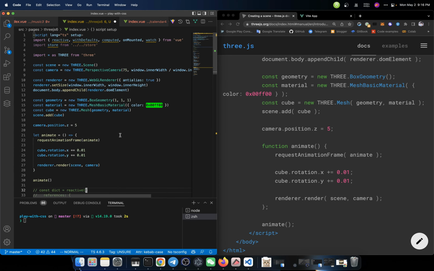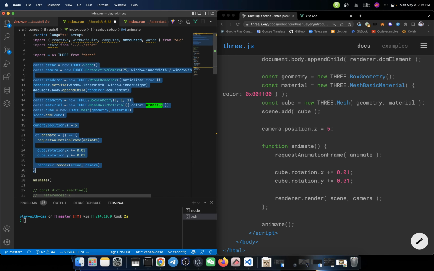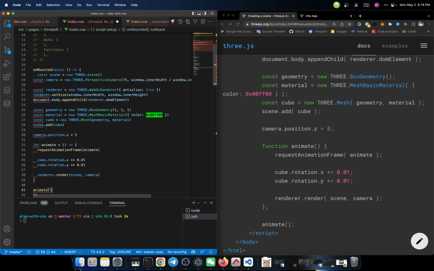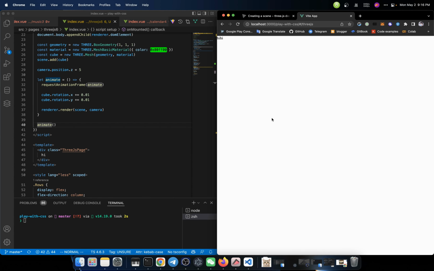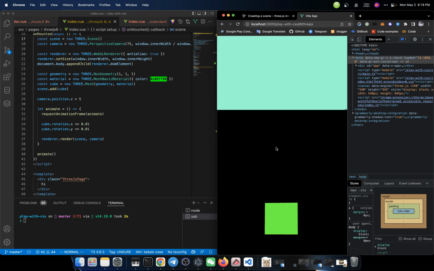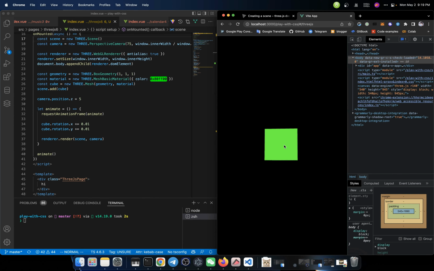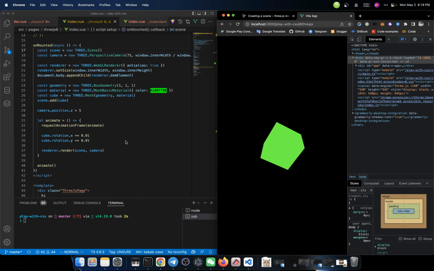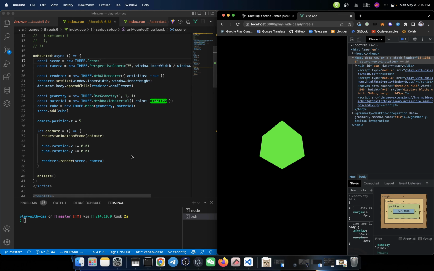Well, I think all that code should exist inside of the onMounted function. Now if we do a refresh, you see nothing. After I restarted the whole project, now you could see something, right? And below, it is the Three.js rendering the cube. It's in the working state. It's rotating. Well, it is working, except that we should let it attach to a specific element.